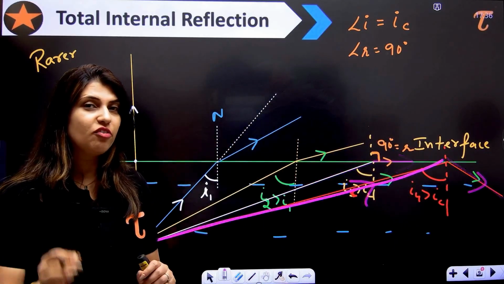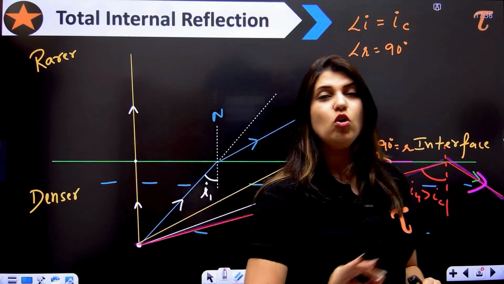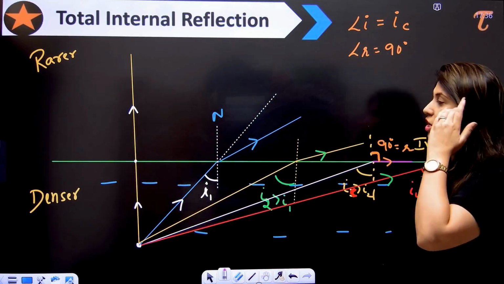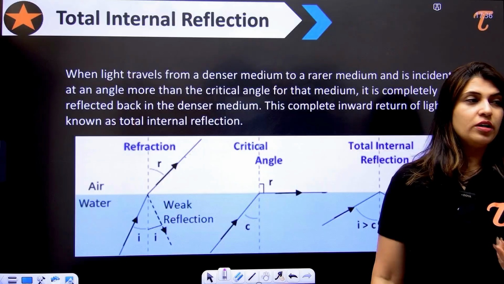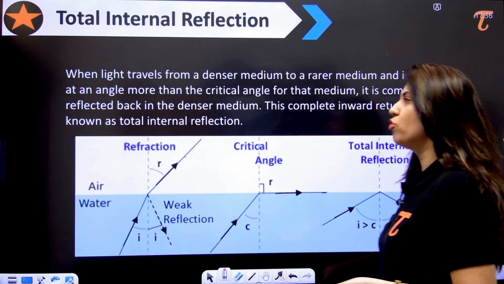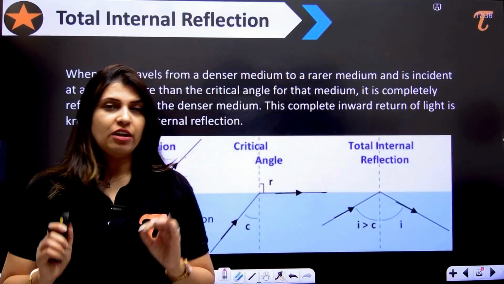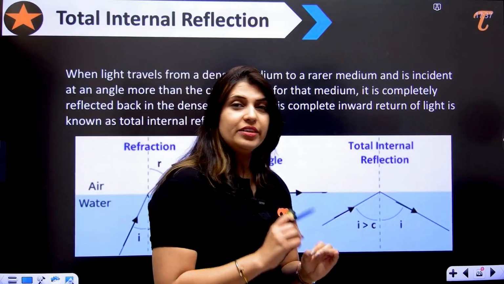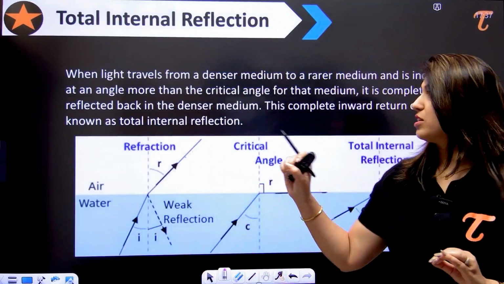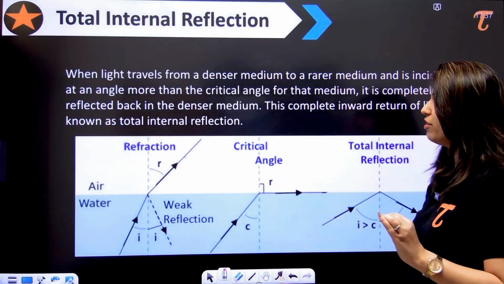And you found that the reflection is 100%, no loss of energy. So this is what TIR is, and that's how we can draw it. Whenever in the exam you need to write the definition for TIR, that's how you have to write. What is that definition?